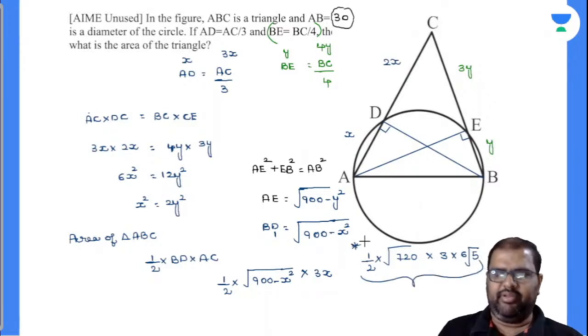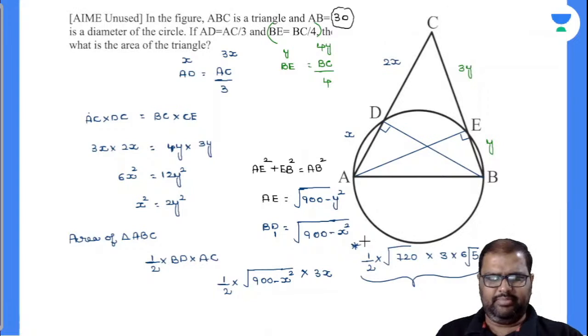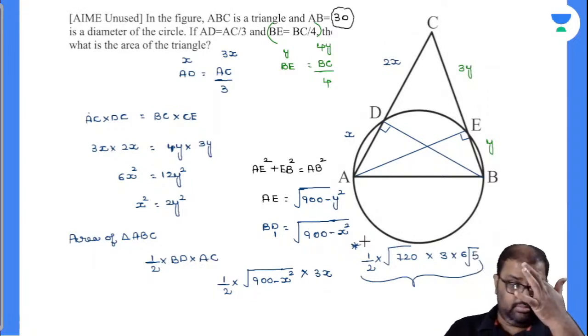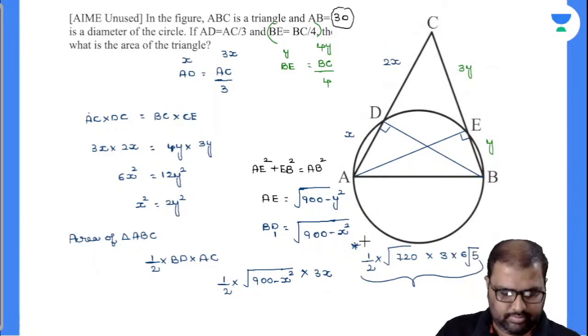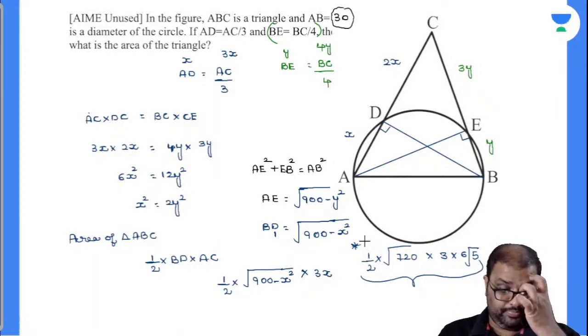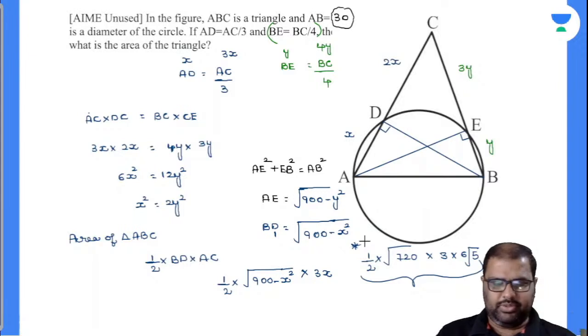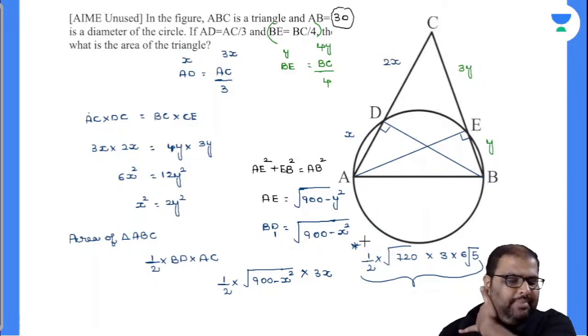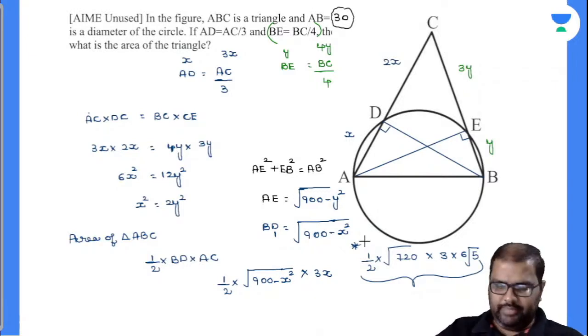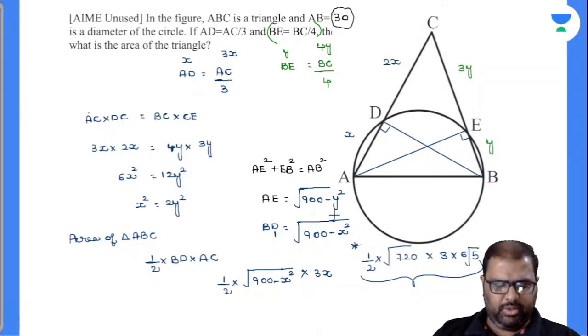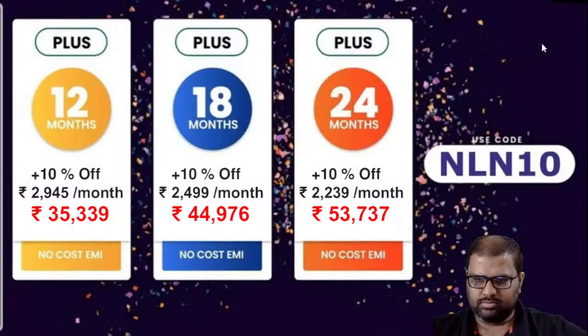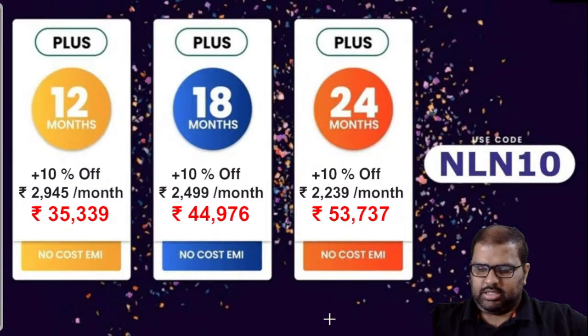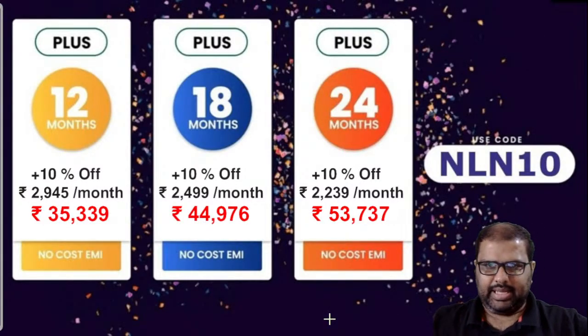So I have given the procedure there, a little bit lengthier one, but you have to solve in this way only. 6 root 5, yes, done. The remaining things you will substitute there and you will get the option there, right? Done. So how are the questions today? Tomorrow, day after tomorrow, I'll be coming up with some more of the best questions. I hope so. Let us continue in the next class.